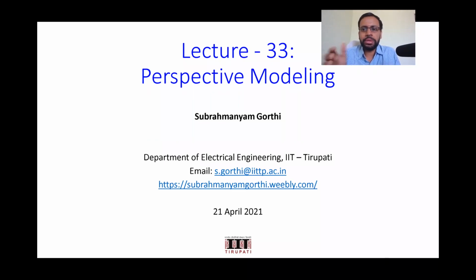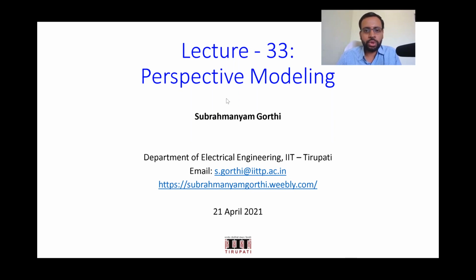And another important paradigm to keep in mind while dealing with cameras and capturing images is: don't look at an image just as a function of x comma y, a 2D function, but also look at it as, in general, a projection of the 3D world onto a 2D plane, right? And the continuation of that would be the perspective modeling.